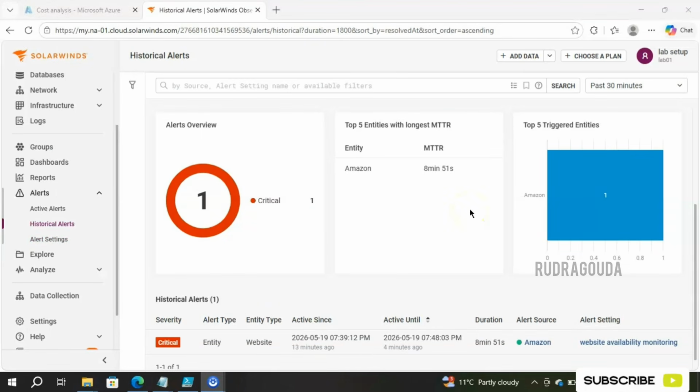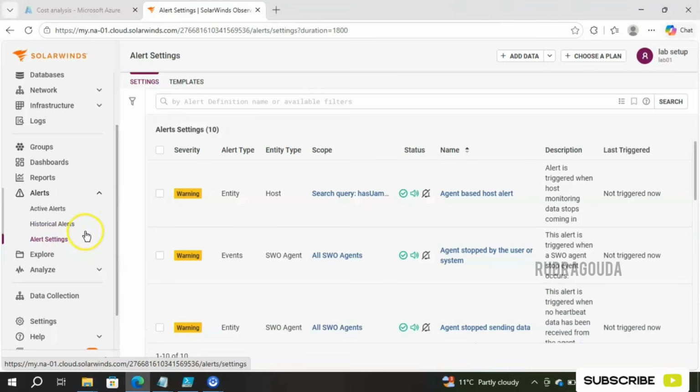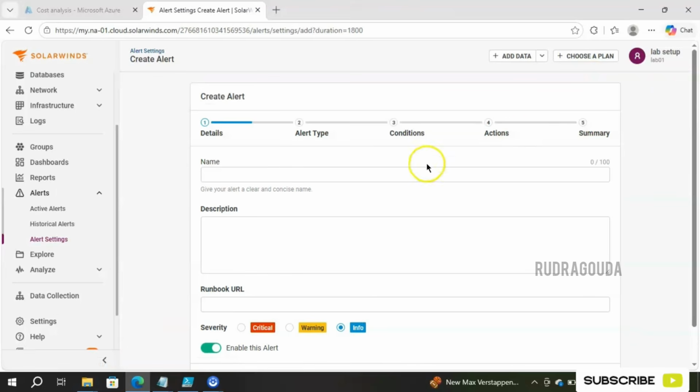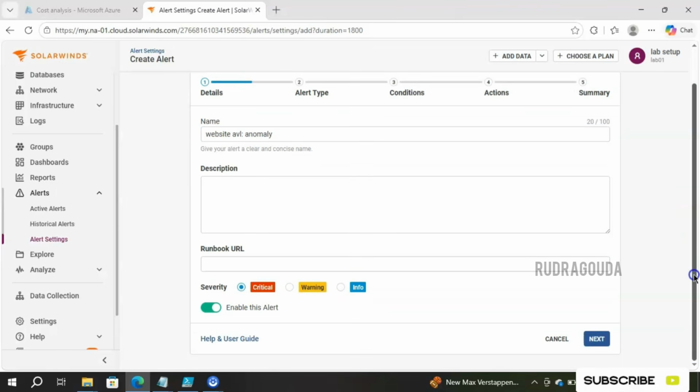To create the anomaly condition type, again you should go back to the alert setting option. Let me click on alert setting and then click on create alert. This time again I'll go with website availability only, and I'll mention it as anomaly based. I have taken the same example so you can get a better understanding of the difference between the static method and the anomaly method. Again, I'll click on critical. I will not explain much about this because these steps are the same.